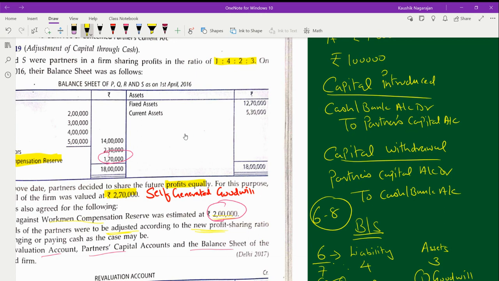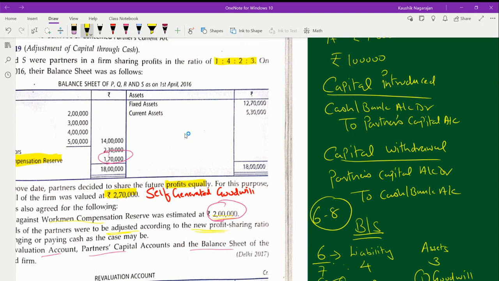If you are going to introduce capital, the journal entry will be cash or bank account debited to partners' capital account. Whereas if we are going to withdraw capital, the partners' capital account will be debited to cash or bank account. This is the point which I said in the beginning.